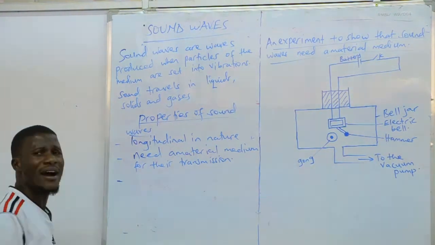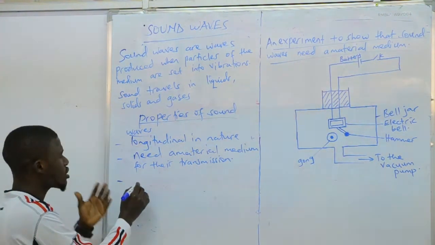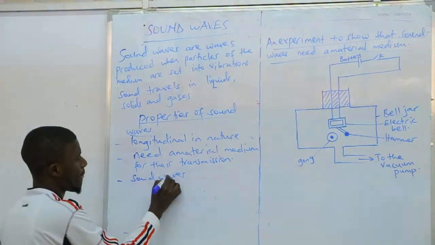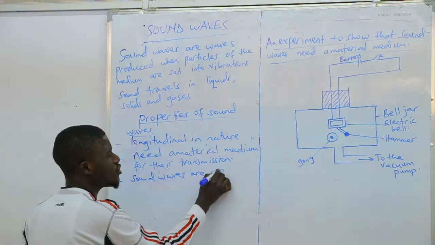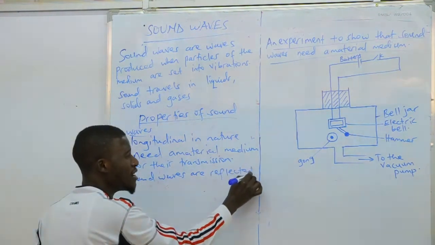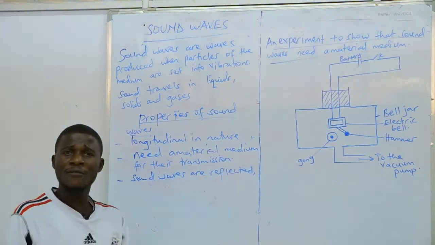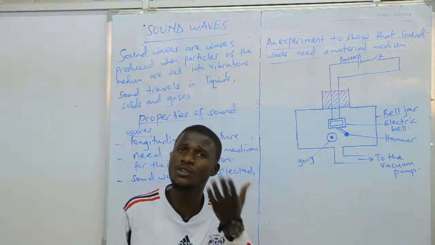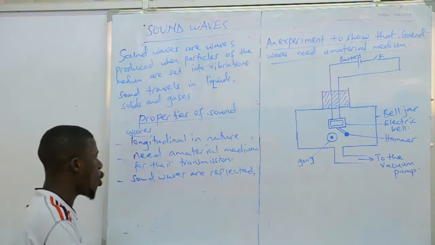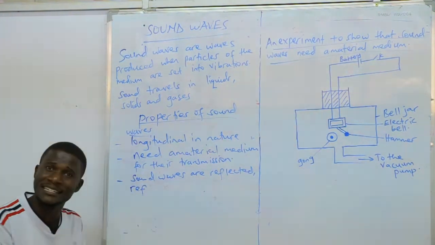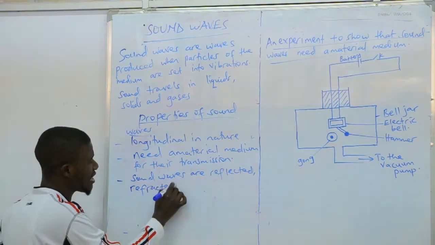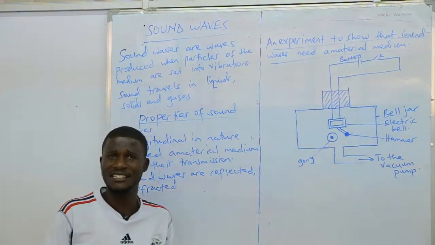So another property, also sound waves are reflected. True, sound can be reflected. You have ever heard about the reflected sound, what we term as an echo. Sound can be reflected. Also, sound can be refracted. That is a continuation here. It can also be refracted.